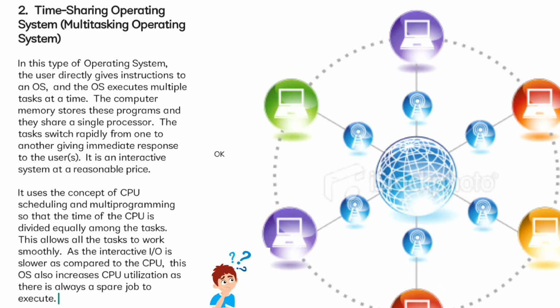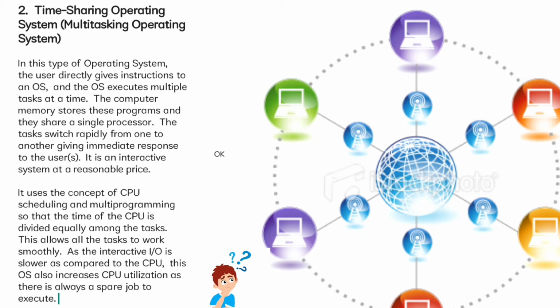Time-sharing operating system, multitasking operating system. In this type of operating system, the user directly gives instructions to an OS, and the OS executes multiple tasks at a time. The computer memory stores these programs and they share a single processor. The tasks switch rapidly from one to another, giving immediate response to the users. It is an interactive system at a reasonable price.